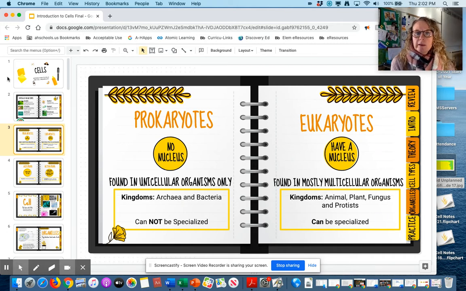Eukaryotes, on the other hand, have a nucleus, and they are found in mostly multicellular organisms. So the only kingdom that has unicellular eukaryotes is the Protist kingdom, but you can find eukaryotes in the animal kingdom, the plant kingdom, the fungus kingdom, and the Protist kingdom. And these organisms, the multicellular ones, can be specialized.